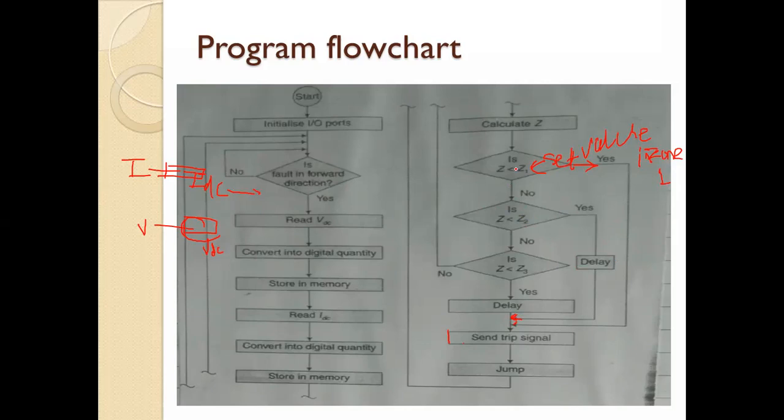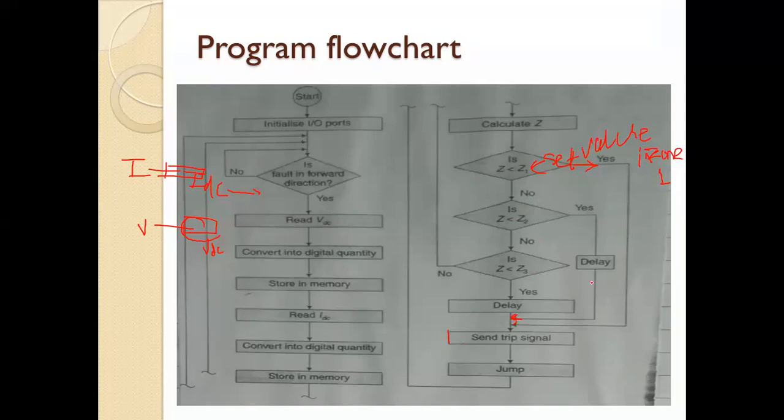When the relay in the first zone operates, that relay operates instantaneously, right? That relay is operating instantaneously. Is any delay provided? Is any time delay provided? No, right? That relay is operating instantaneously. But when we are using zone 2 and zone 3, there we have to provide some delays.